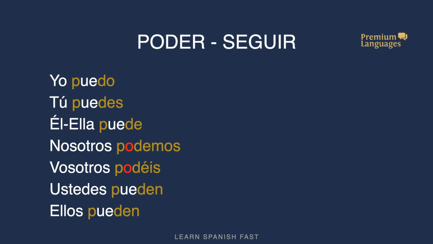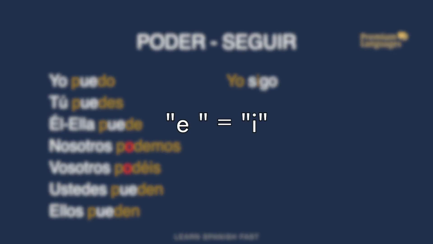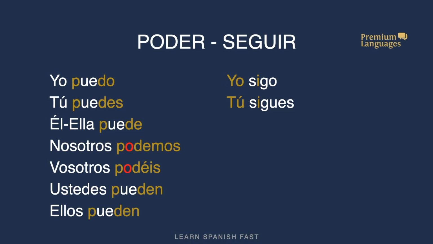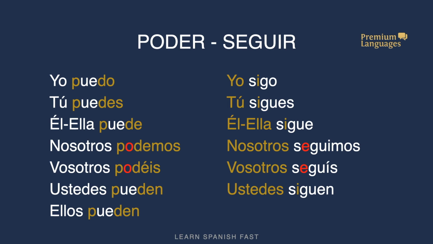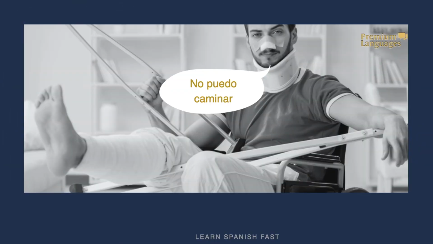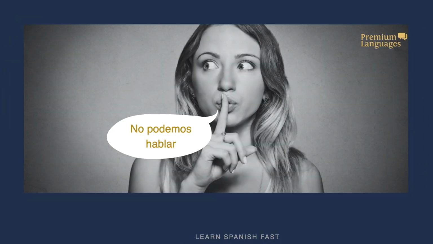Seguir means to continue, to keep doing something, or to follow. So yo sigo, the I becomes I now. Yo sigo. Tú sigues. Él, ella sigue. But nosotros seguimos, vosotros seguís, ustedes siguen, ellos siguen. No puedo caminar. I can't walk. No podemos hablar. We cannot talk. Here is not irregular because it's the nosotros form.